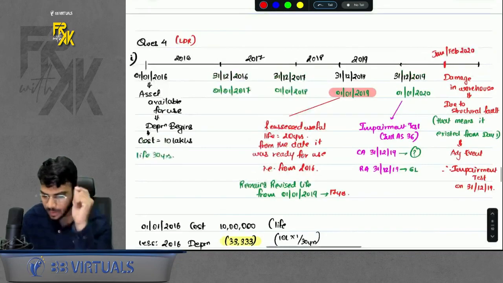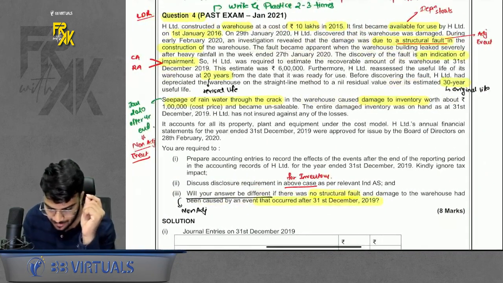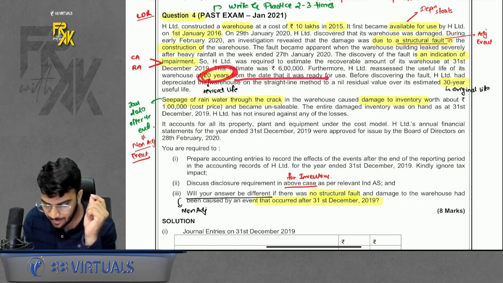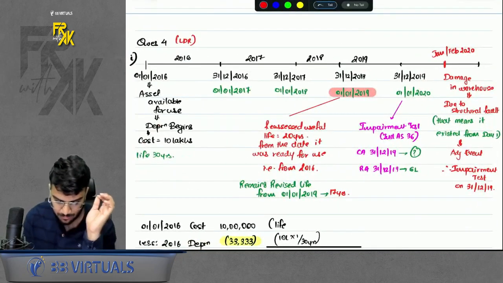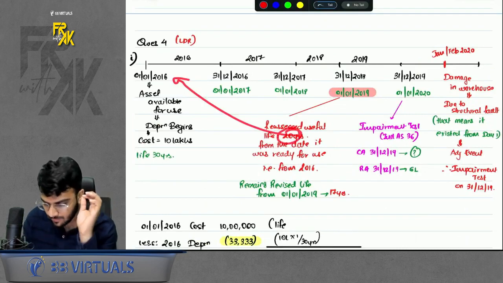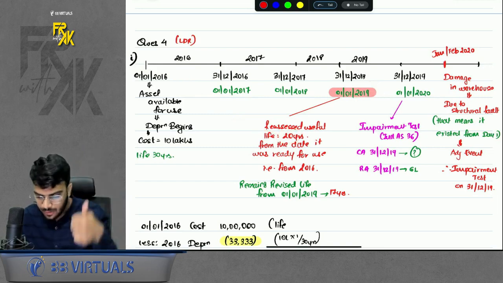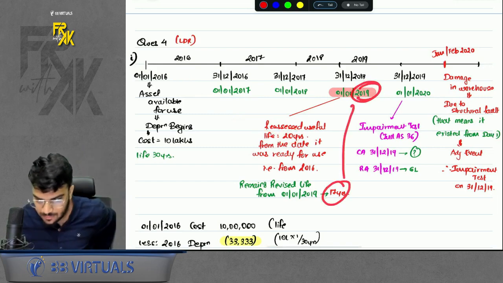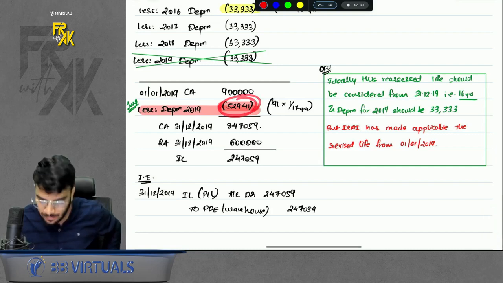Again, I'm repeating, the revised life, if you read the question, it is given as 20 years, but 20 years is given from which date? From the date it was ready for use. So 20 years is given from 2016. We have to find the revised life from 2019. So if 20 years is from 2016, the revised life in terms of 2019 will be 17 years. You can calculate, you will get the same answer. So you get the revised depreciation of 2019.